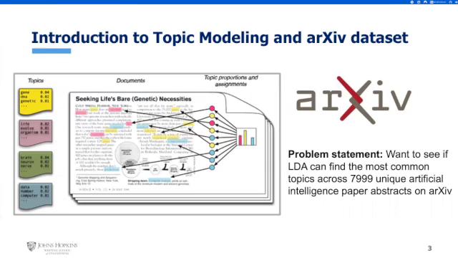And it's a massive wealth of knowledge that can often overwhelm a first-time user trying to figure out what they actually want to learn about and trying to cluster those types of topics. So the problem statement that I wanted to see was if LDA can find the most common topics across 7,999 unique artificial intelligence papers that were found on arXiv.